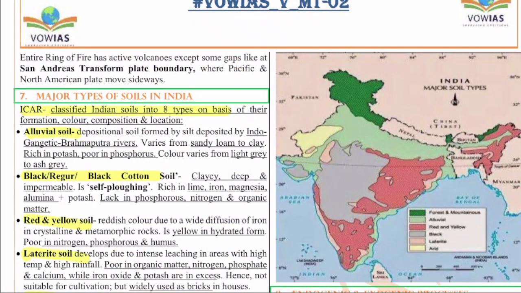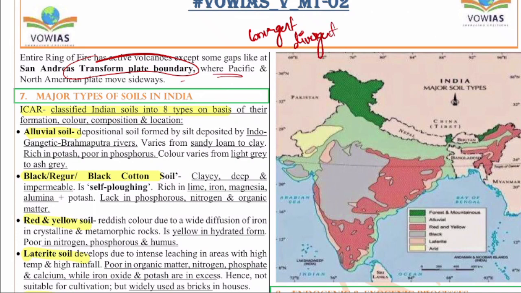right? So the entire Ring of Fire has active volcanoes except some gaps at the San Andreas transform plate boundary, where the Pacific and North American plates move sideways. At transform boundaries, generally we will not find volcanoes, but at both convergent as well as divergent plates, we will find these.